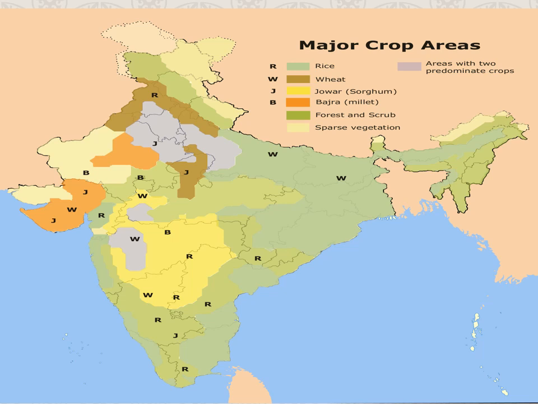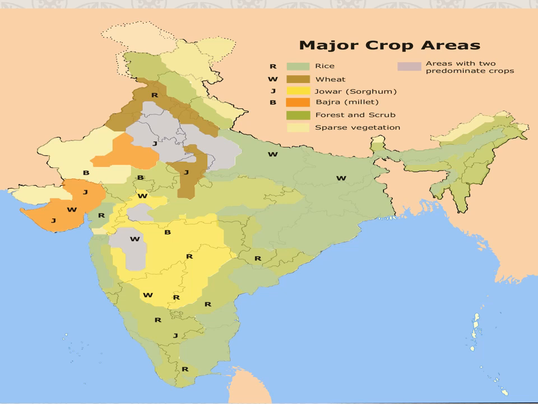Everybody see the picture. Major crop areas are rice, wheat, though not in Tamil Nadu. Next, jowar, sorghum, in North India and one place in Tamil Nadu. Next, bajra, millet.